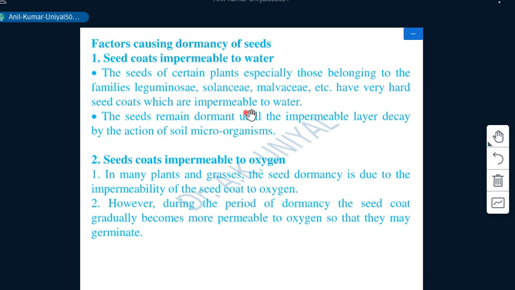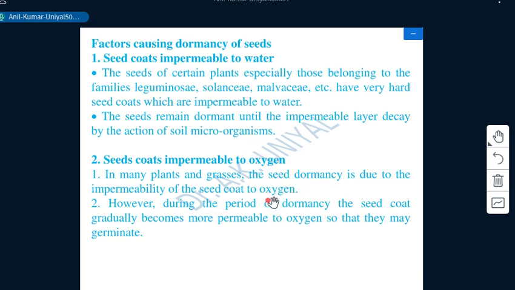This is again a cause for dormancy of seed, or in due course the developing embryo, not able to burst out from that hard coat, is destroyed therein.